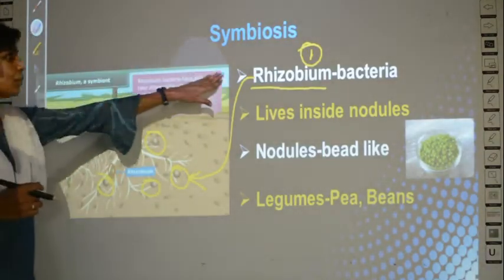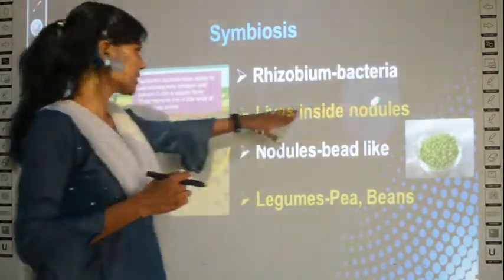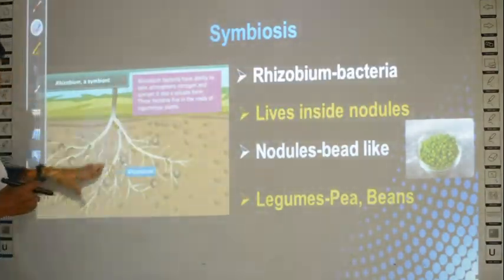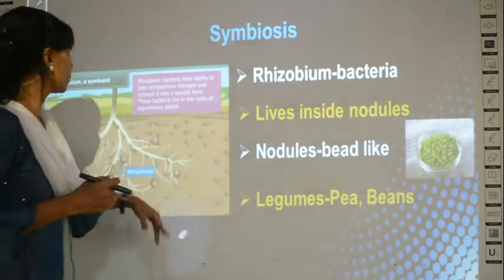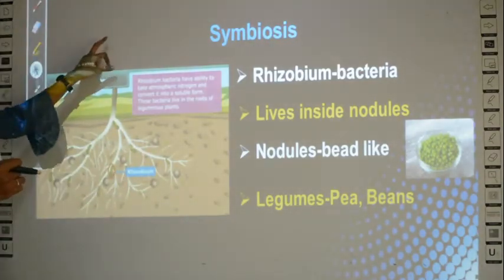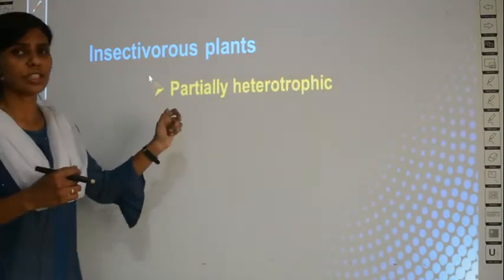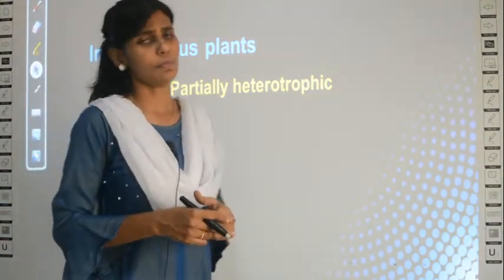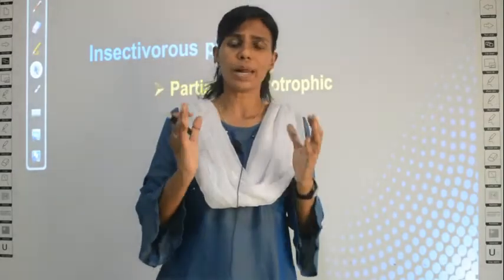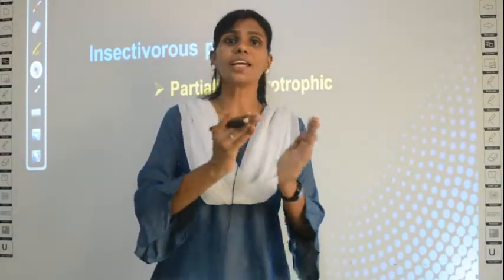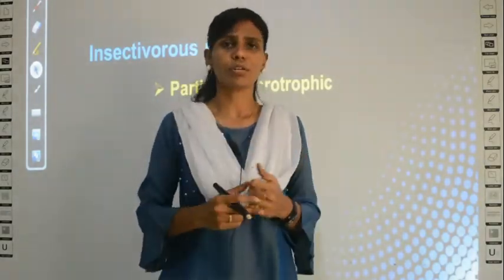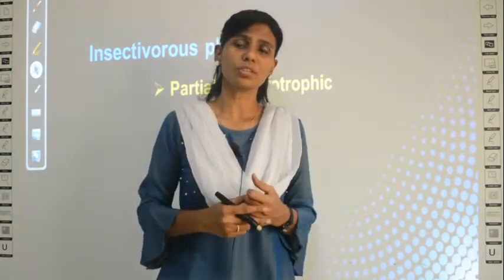There is also one more type of plants called insectivorous plants. What are they? Insectivorous plants. Have you heard this word? They are partially heterotrophic. What does this mean? These insectivorous plants are partially autotrophic, partially heterotrophic. Why is it called partially heterotrophic?